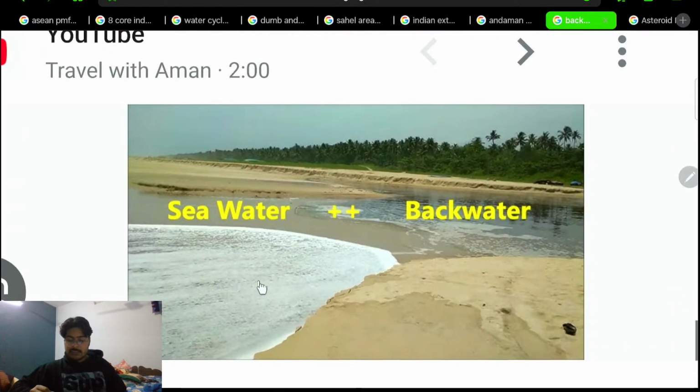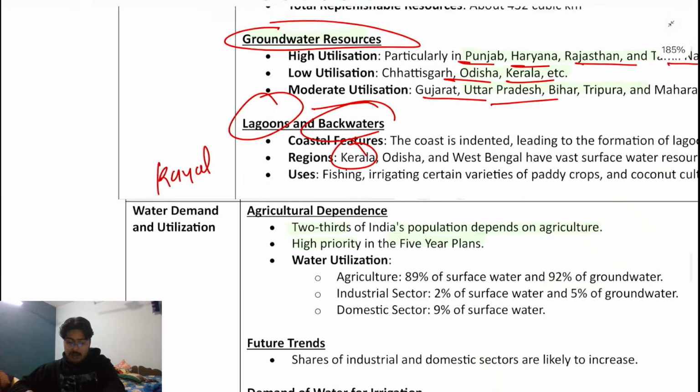Because of the sand and so on, this seawater is going slowly from here to here, and this creates a larger water body here also. So this is known as the backwater, and this is the actual water.